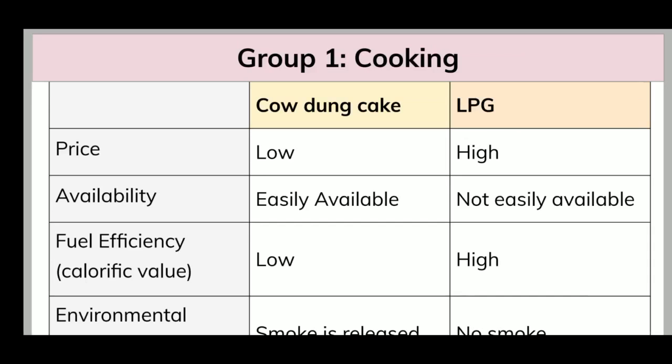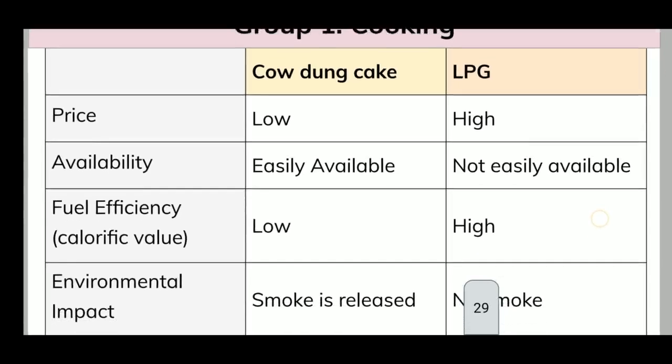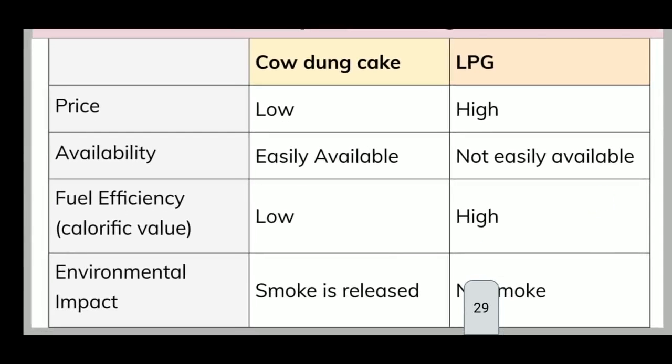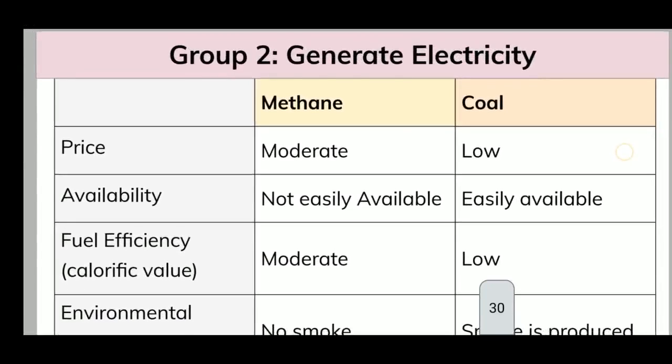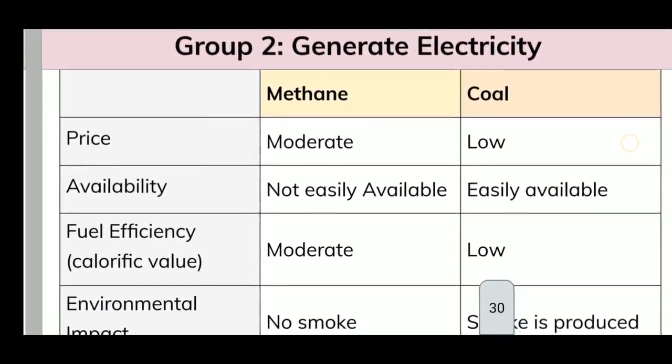So heat generated per kg is very low in cow dung cake, and in the case of LPG it is very high. And environmental impact: what's the effect on the environment? Smoke is released from cow dung cake, in LPG no smoke. Now the second purpose, to generate electricity.